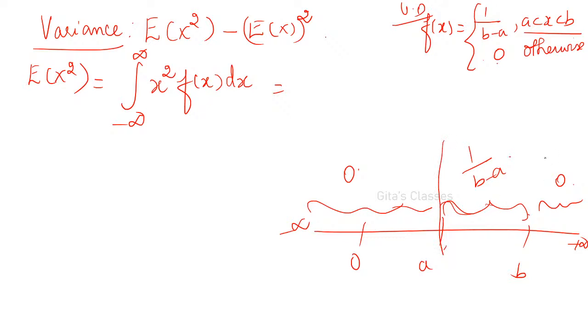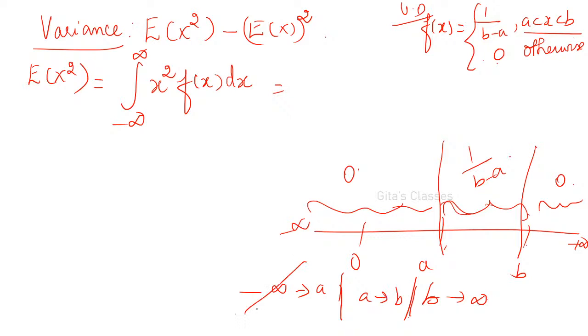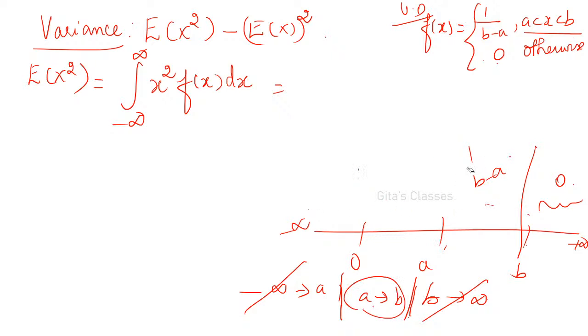Okay. So we are splitting this minus infinity to plus infinity into 3: minus infinity to a, then a to b, then b to infinity. Minus infinity to a it is 0, and b to infinity also it is 0. Only from a to b the function is defined, so we have to consider only that. Understood?